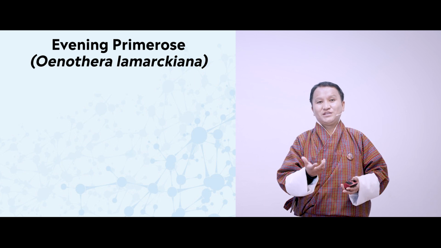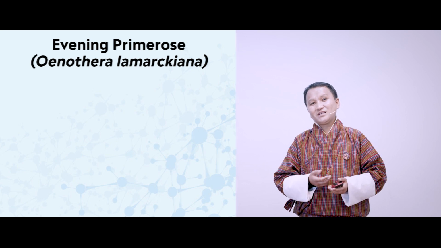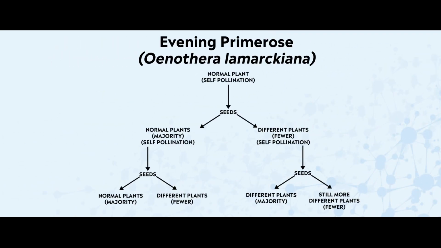This plant is a self-pollinating plant. So what he had done was he had tried self-pollinating these plants, and when the offspring were produced, he found that the majority of the offspring were the same, but a few of the offspring showed major differences. And those offspring showing major differences, again he self-pollinated. And again after the self-pollination, he found that the majority of the new offspring were showing minor differences, but a few of the offspring were showing major differences.